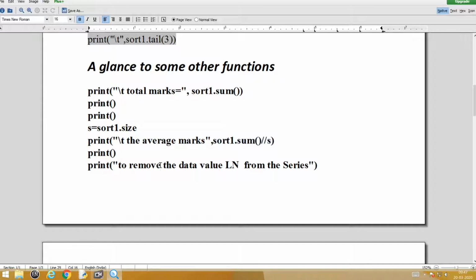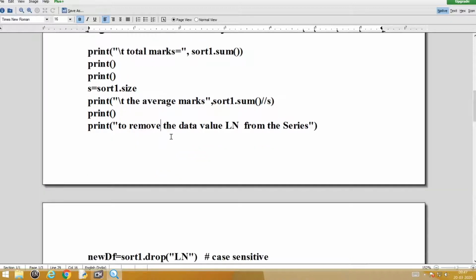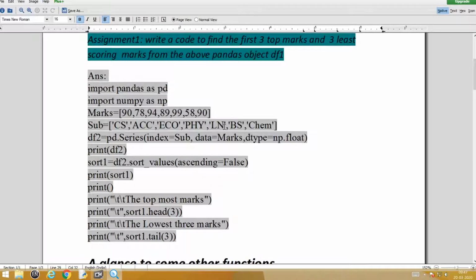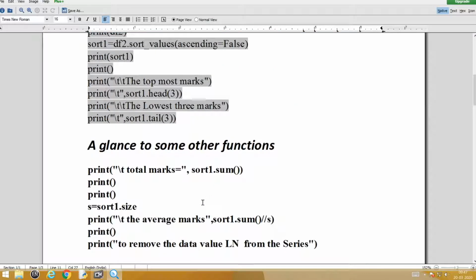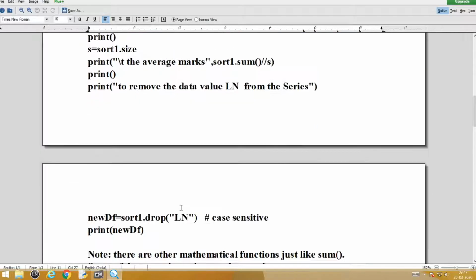There is one more. That is unique to the pandas family. That means, if you want to remove a data value, say for example, in our case, one data value called ln is there. That ln, if you want to remove, see how I have used it here.